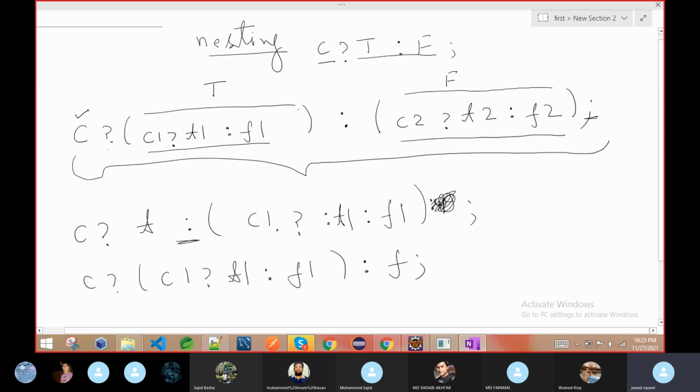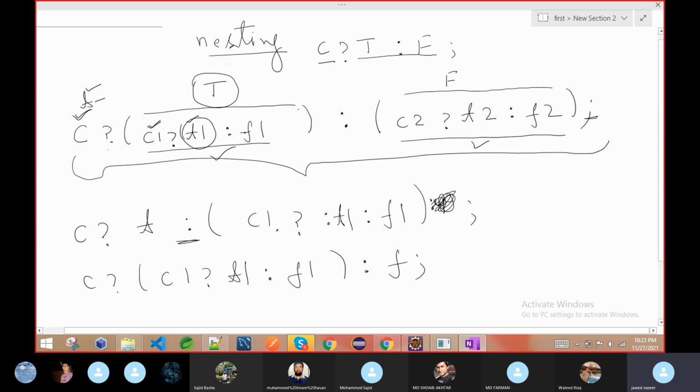First we have to check this condition, is it true or false? If it is true, then we come to this expression. If it is false, then we come to this one. Now suppose the first condition is true, then we come to this part, then we again check this value, is it true or not? If it's true again, then we execute this part. So this is our final answer.